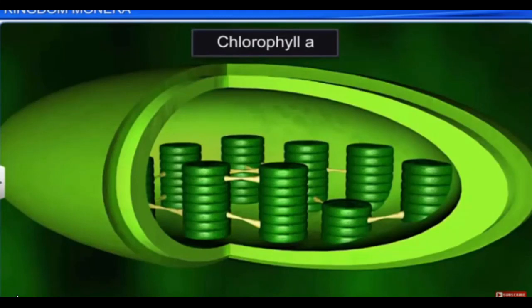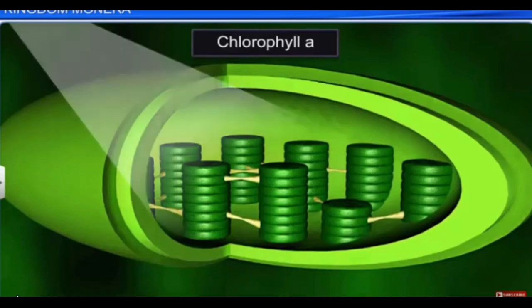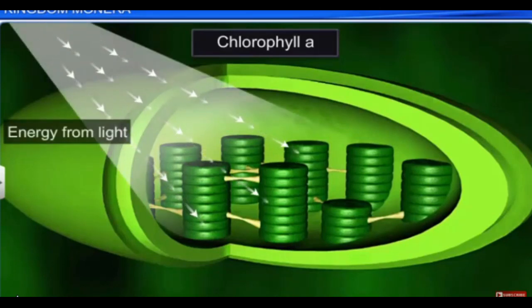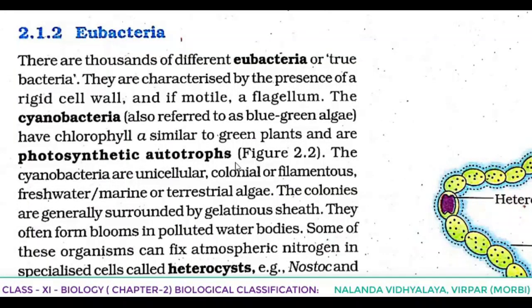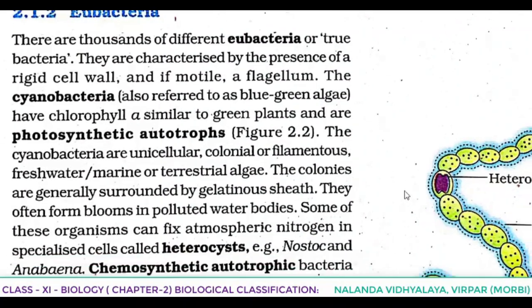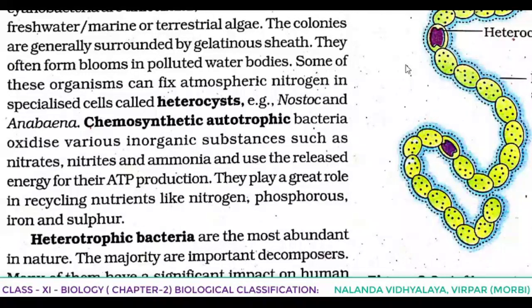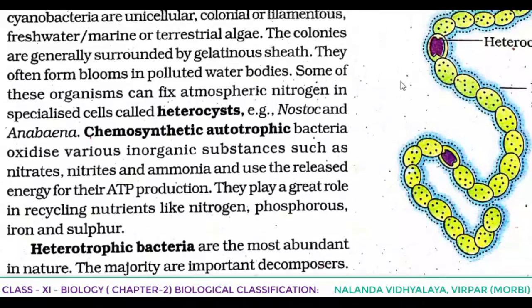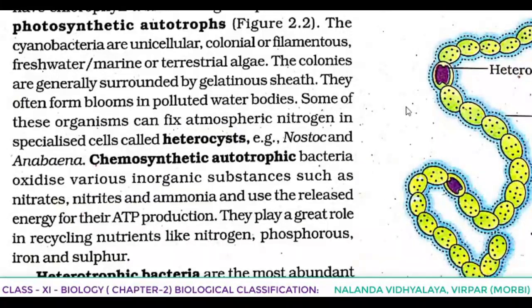Blue-green algae. They have chlorophyll A similar to green plants and are photosynthetic autotrophs. In the figure it is given, filamentous blue-green algae, Nostoc. Blue-green algae, that is cyanobacteria. The example in the figure is Nostoc.